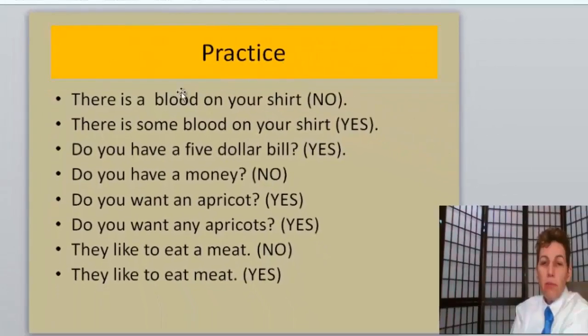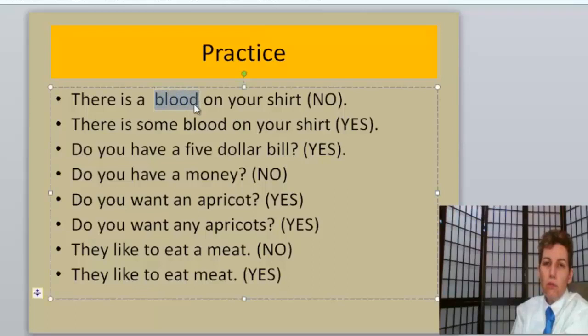All right, here's some practice. There is a blood on your shirt. No. Do you know why? Blood is uncountable. No article. There is some blood on your shirt. Yes. Uncountable blood can use some.